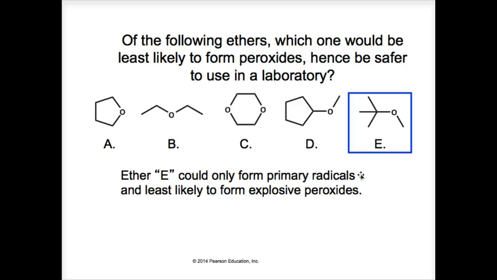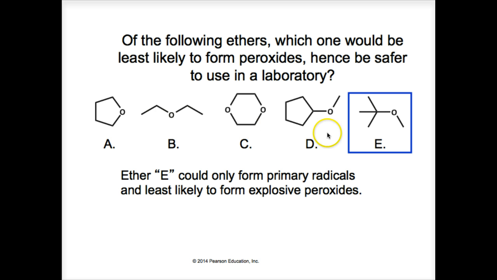Okay, here the answer is E, and just keep in mind, to form a radical from an ether, and of course all of these are ethers, a hydrogen must be removed from an alpha carbon. This must be done before a peroxide can take form. And of course, if you look at all of these, that's an alpha, there's an alpha, there's an alpha. This one's got 2 oxygens, 4 alphas. All of the carbons are alphas. That one's an alpha, that's an alpha. There's an alpha with no hydrogens on it. And there's an alpha carbon with 3 hydrogens.